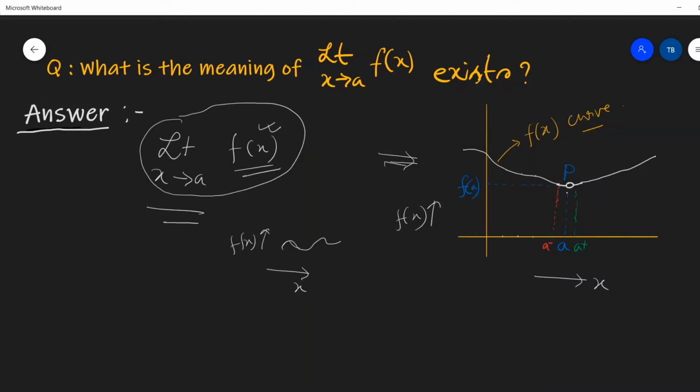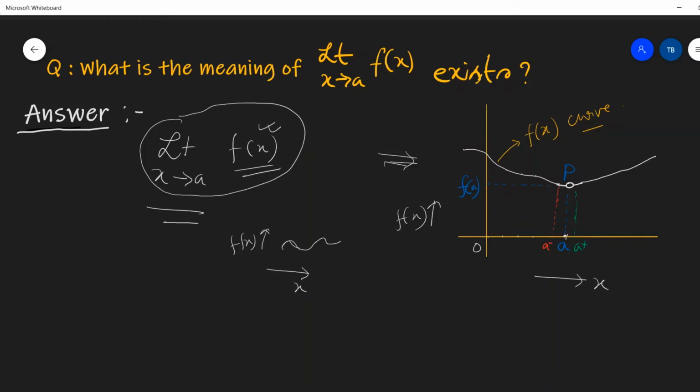And let us say there is a point P on the graph. Let us say there is a point P on the graph corresponding to this point, and the value of this point is say a. That is from the origin, this one is a.